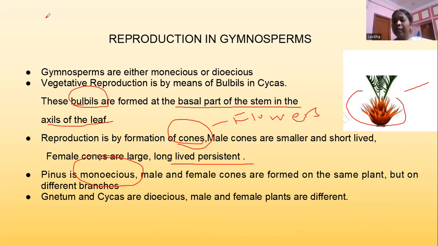Monoecious means male and female cones are formed on the same plant. And when you come to the dioecious nature, male and female plants will be different. And so, next.